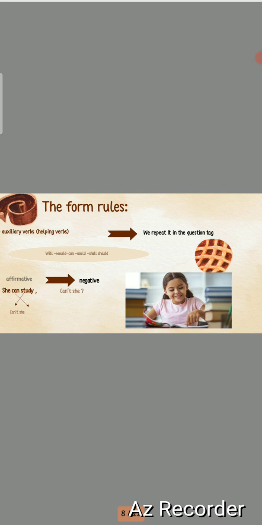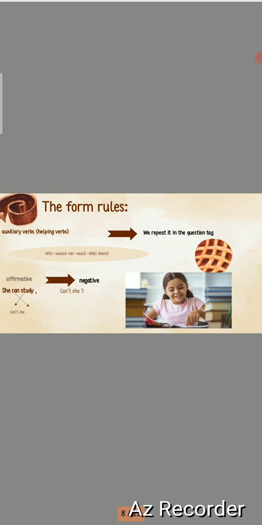So let's see an example here. She can study. I want to make a question tag of this sentence. So what will we do? Do we have is, am, or are here? No, we don't have is, am, or are. We have can here. Can is one of the auxiliary verbs, like will, would, can, could, shall, should. So I will use this auxiliary verb to make the question tag.